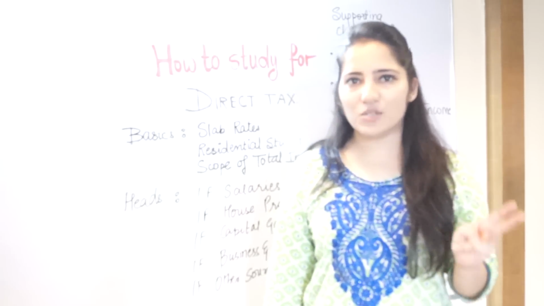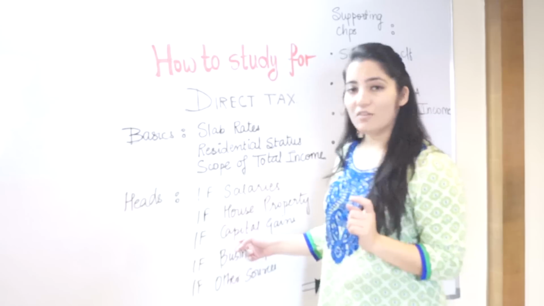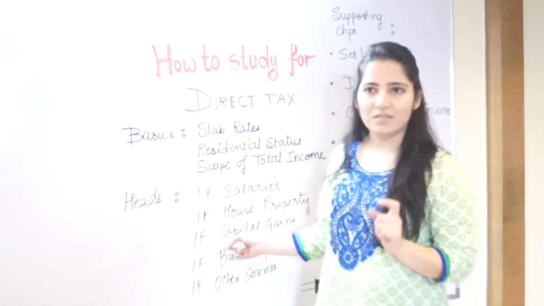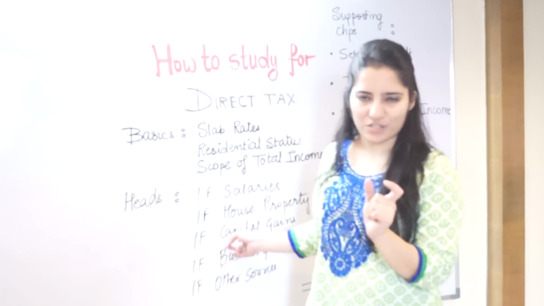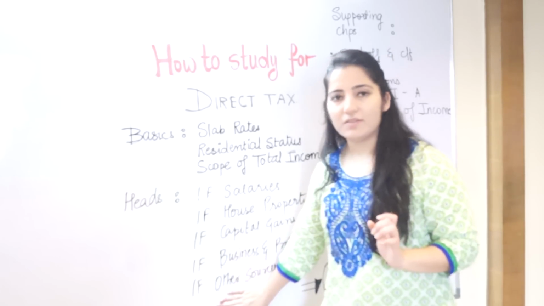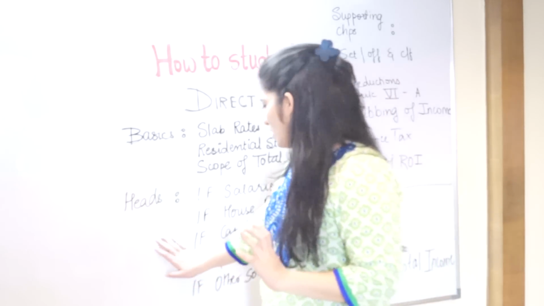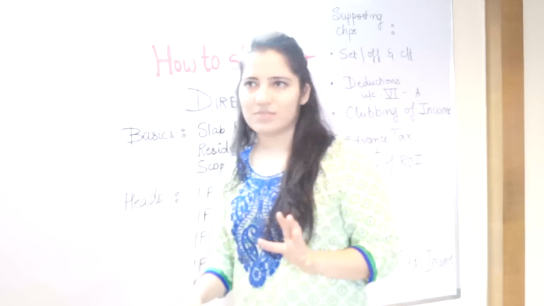I will recommend you all to complete your concept of gift with the chapter of capital gains and with section 49(4), if you know what I am saying. After that, doing this chapter is a piece of cake work. Okay, it's very easy. Now, your heads should take approximately 6 days.